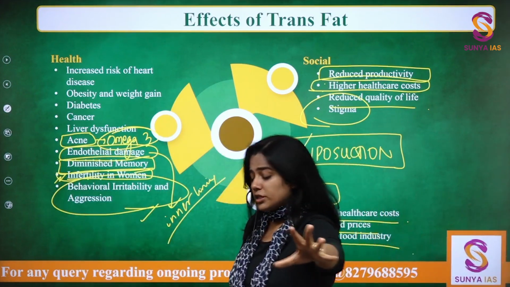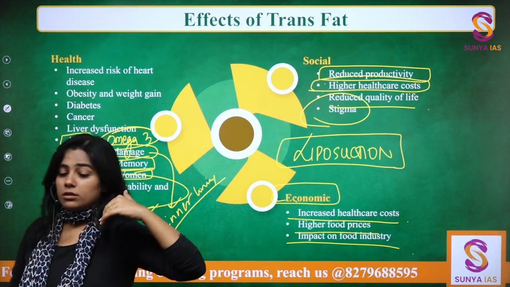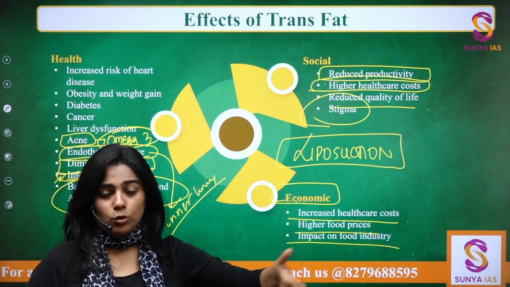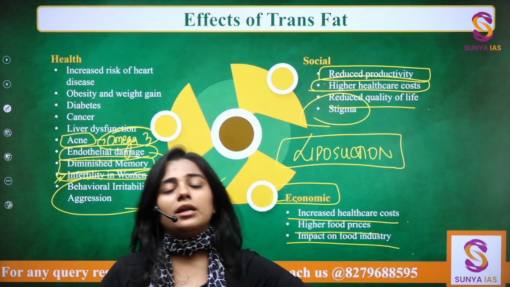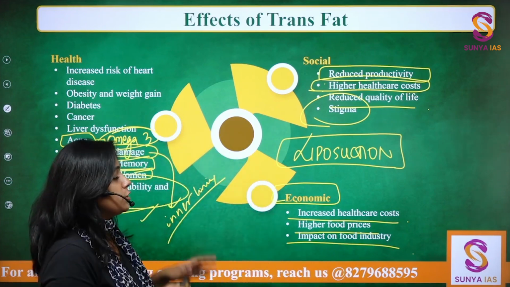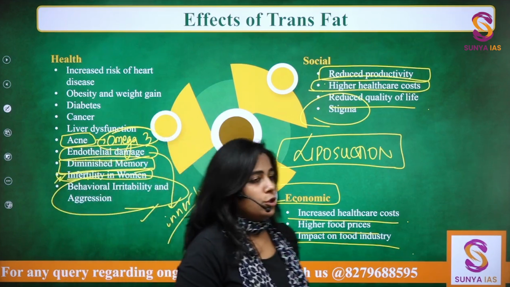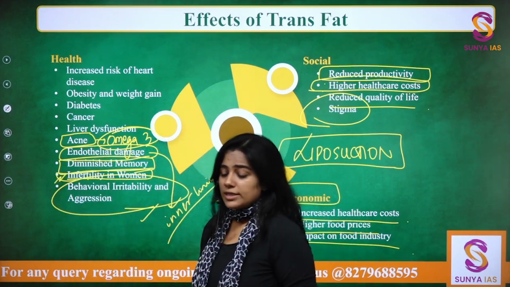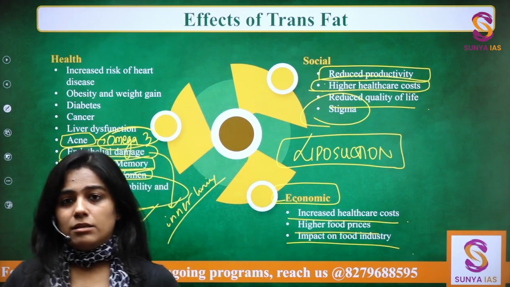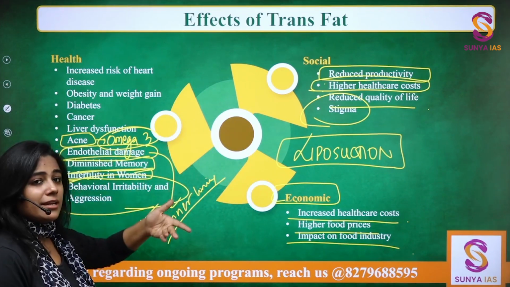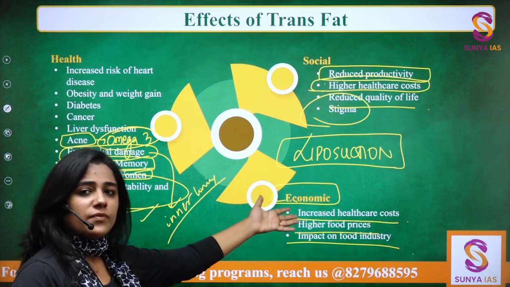It is not a political issue. No historical, no nothing. So always when you are writing an answer, make sure that your logic stays with you. Your common sense stays with you. Not that you've just written social, political, economic, environmental, historical, so everything has to be written. There are no political aspects to trans fat.